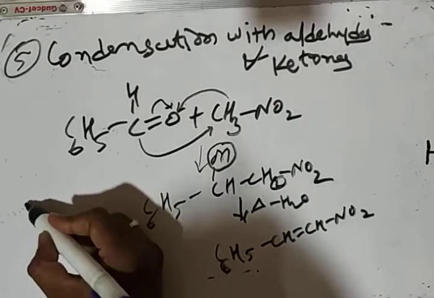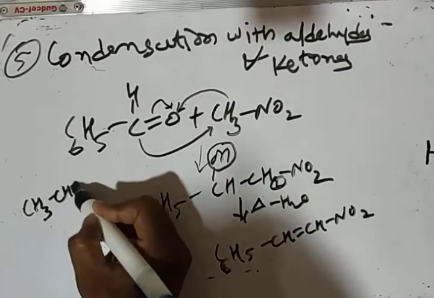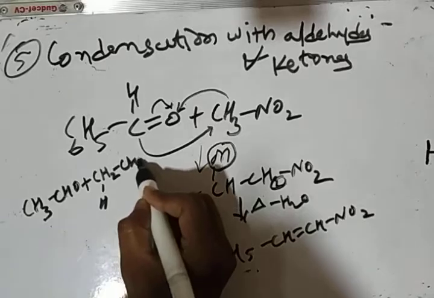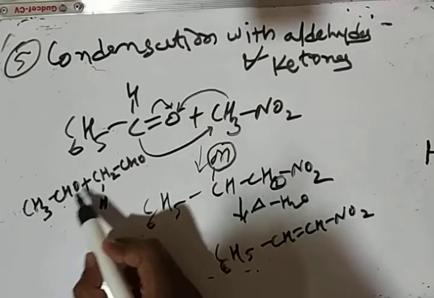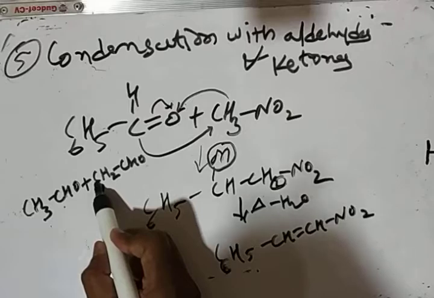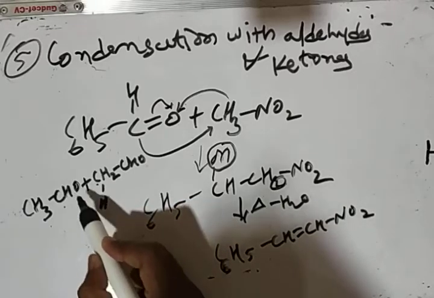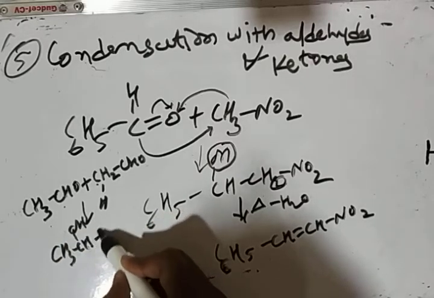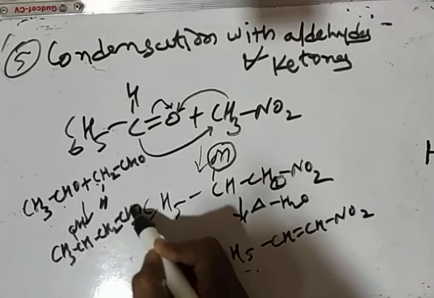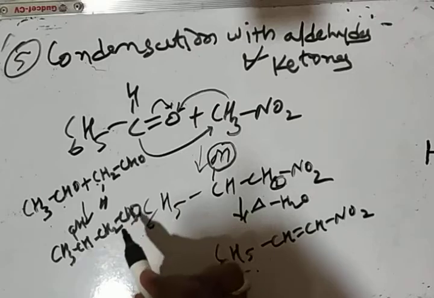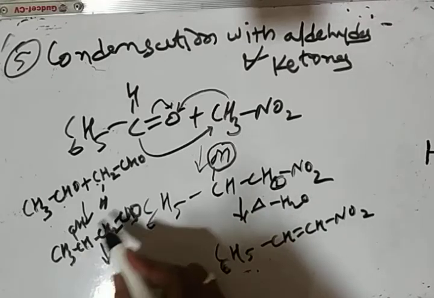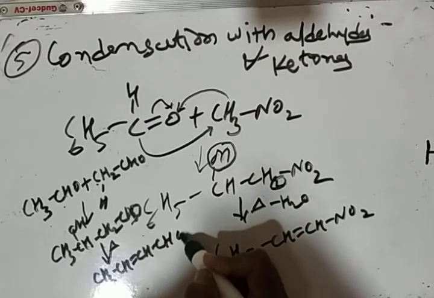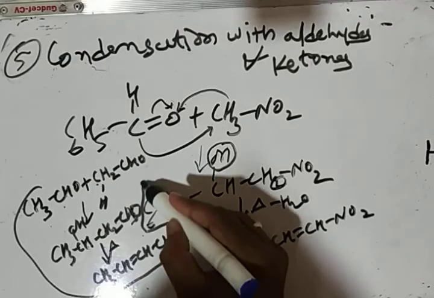If we take two molecules of acetaldehyde, then in the first step they undergo self addition in such a way that the carbonyl carbon of one molecule gets attached to the alpha carbon of another molecule with migration of alpha hydrogen to carbonyl oxygen, giving an aldol type of compound CH3CHOHCH2CHO, and this compound on heating undergoes dehydration to give an alpha beta unsaturated carbonyl compound. This is the aldol condensation reaction.